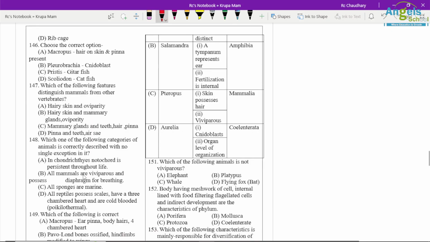Question number 146. Choose the correct option. Macropus, hair present on the skin and pinna present, so it is the correct option only. Which of the following features distinguishes mammals from other vertebrates? So presence of mammary gland, teeth, hair and external pinna. Which of the following characteristics of animals is correctly described with no single exception? So in urochordates, notochord is persistent throughout life.